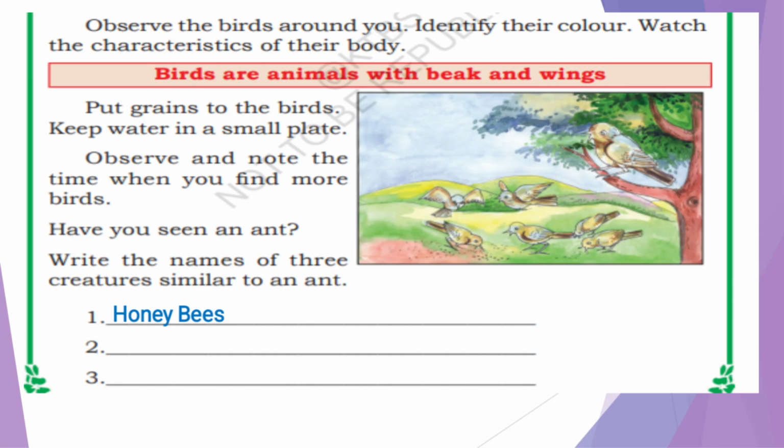Next, have you seen an ant? Write the names of 3 creatures similar to ant. Have you seen an ant? Similar to that, you have to write the names of three creatures which look like ants. First one is honeybees. Have you seen honeybees? It looks like an ant. Next, spiders. See, some varieties of spiders look like ants. And the third is bugs. That is the bed bug, millibug, they look like the ants.